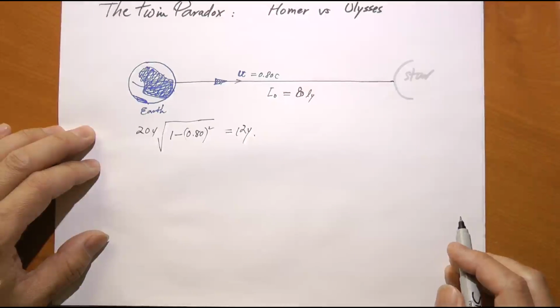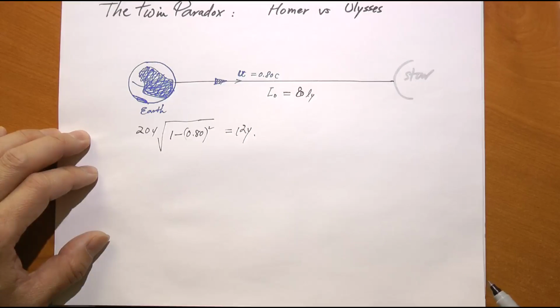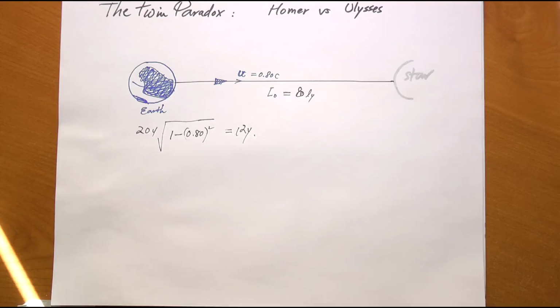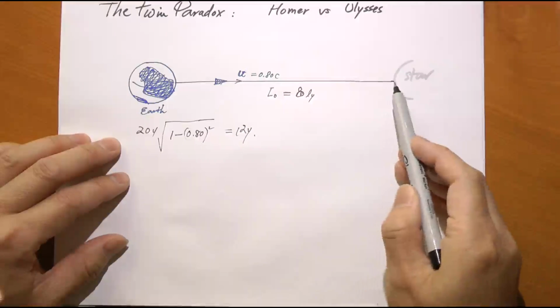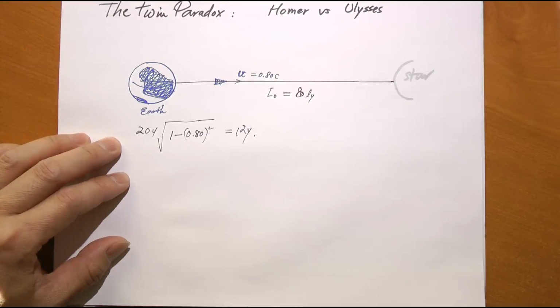So Homer believes that Ulysses has aged only 12 years because everything slows down, according to Homer's observation of Ulysses. So Homer says, I will be 20 years older, you would be 12 years older, and therefore I will look 8 years older than you. But Ulysses does not seem to agree with that. Ulysses says, look, I have spent a certain amount of time to go from here to there, but you would age less than that much time because, according to me, you are the one who is moving, and therefore you should age less by the same time dilation factor. So how do we resolve this problem now?